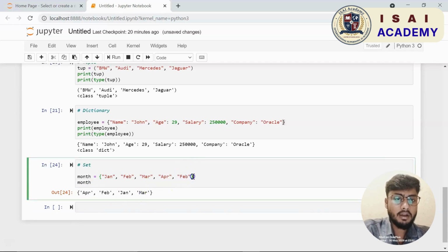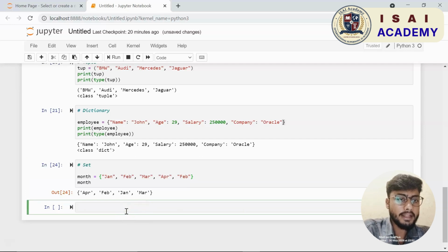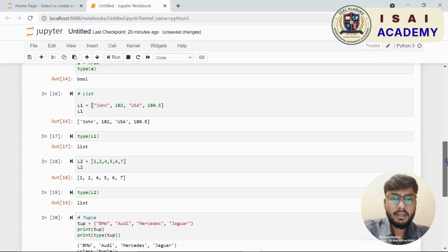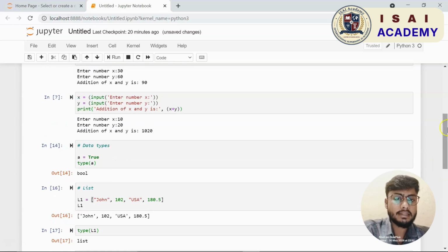Okay, you can see it is there. It has printed my set, which is not in an order. Now you can also check the type of the variable, that is month. If I run it, you can see it is of type or class set.